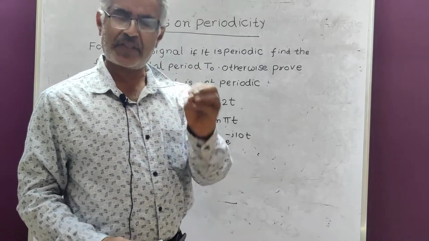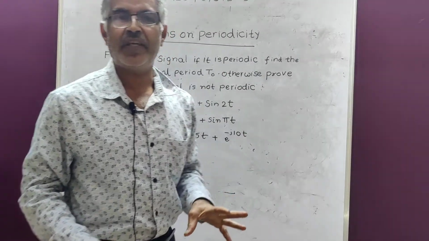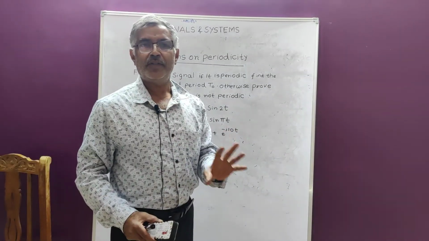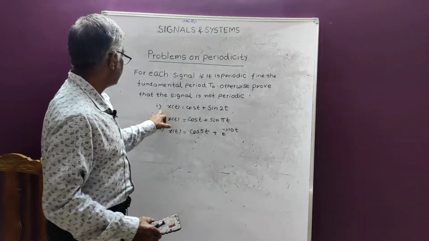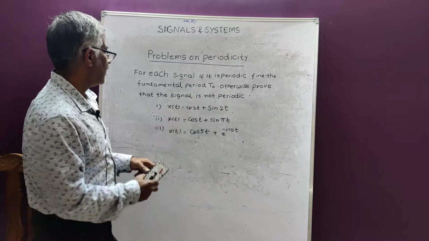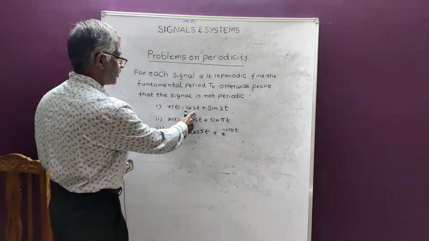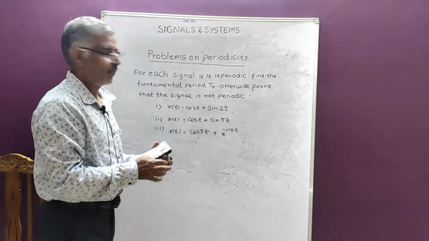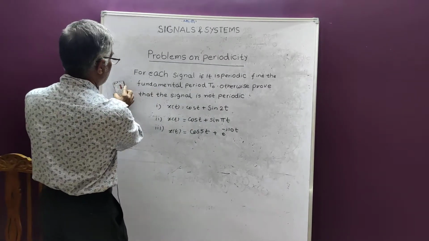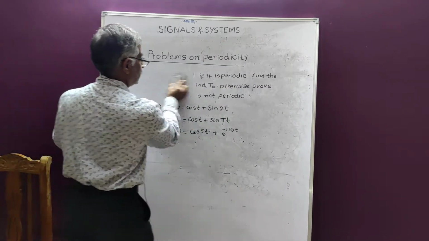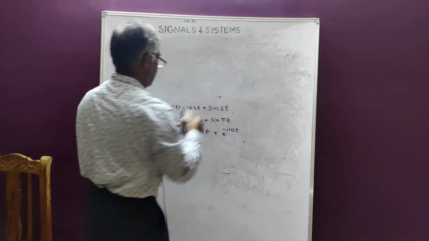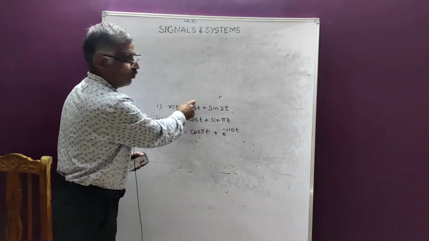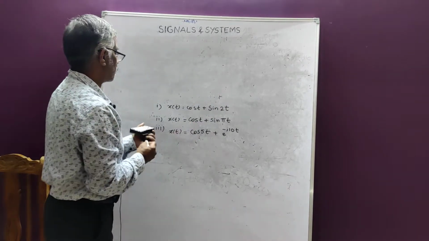So first, a very simple proof I will give you. You can easily follow. Then I will take up the other two problems. Okay. First I will take up this problem. x of t equal to cos t plus sin 2t. First I will call this as x1 and this as x2.